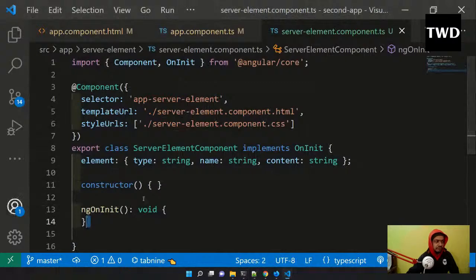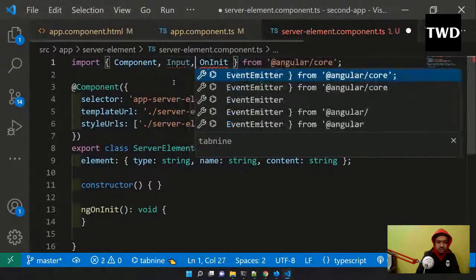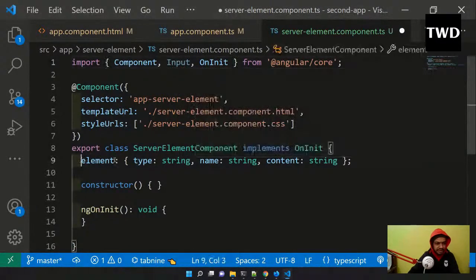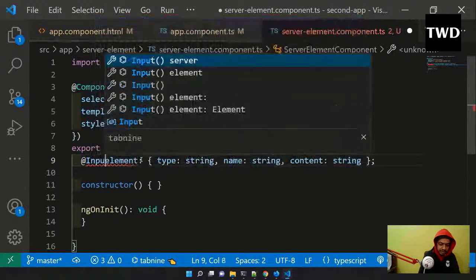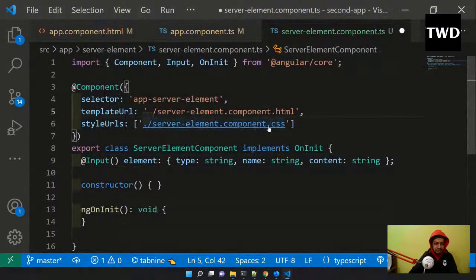So for that we have something known as input. We have to do it with the input, so we have to bind it. This is how we pass data in an Angular app. Okay, so input I have done, and these are known as decorators in Angular. Input I'll do like this, and now it is coming as an input from a parent to a child. So I will save it.